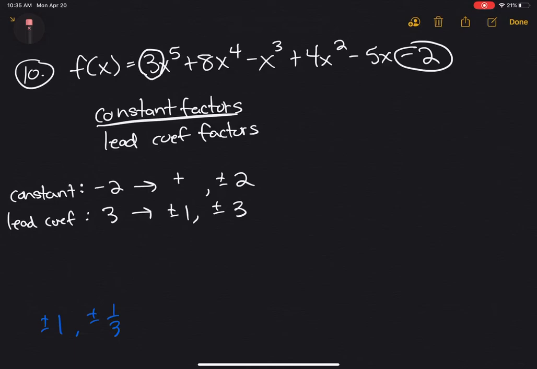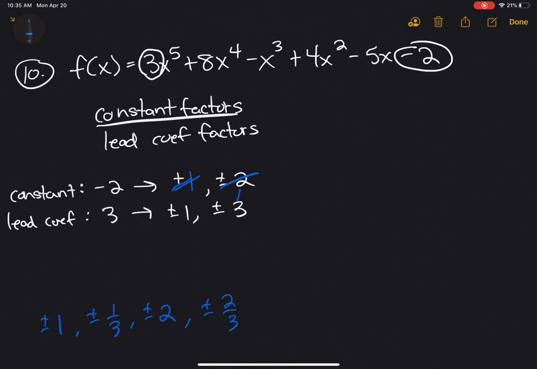So now my 1 is done. Okay, so now move on to the 2. So we have positive and negative 2 over 1, which just reduces to positive and negative 2. And then 2 to 3, positive and negative 2 over 3, which is just positive and negative 2/3. All right, and that takes care of the 2. So that's all of the possible zeros for this quadratic function.